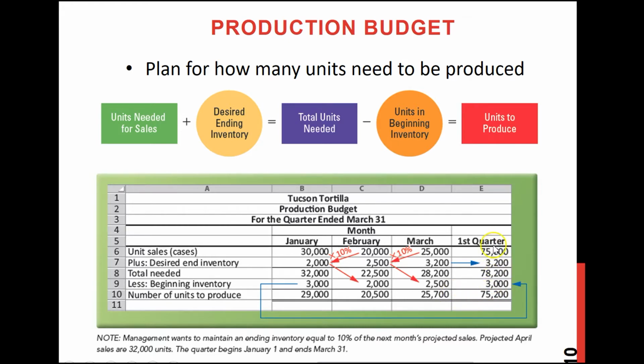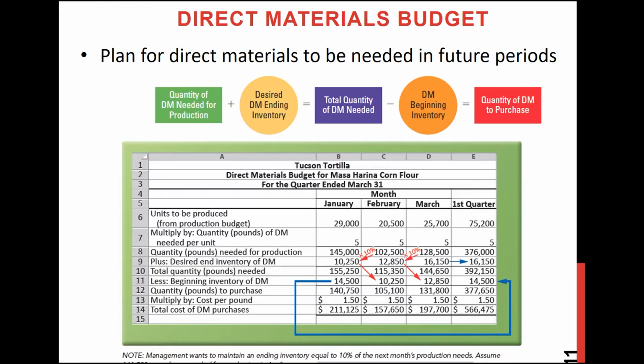And now this is how you will find the total number of units to produce. So again, we will check it vertically, and we will also add this to check it horizontally, right? And for the month of January, this beginning inventory, either it will be given or you will have some information for the past year's December, and based on that you can figure out this beginning inventory. We will see several examples.